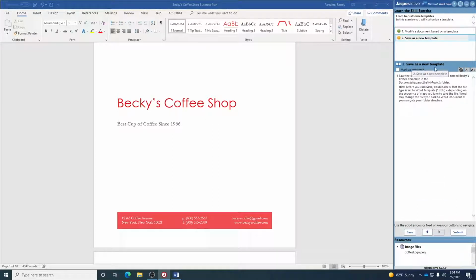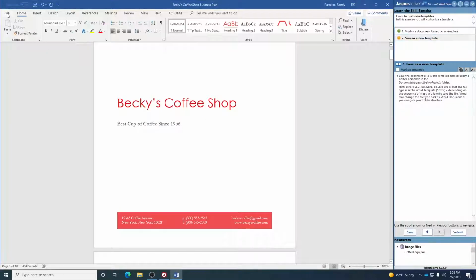Step 2, it says save as a new template. So we're going to save the document as a Word template named Becky's Coffee Template in the Documents Jasper Active My Projects folder. And then it gives you a hint. Before you click save, double check that the file type is set to Word template. Depending on the sequence of steps you take to save the file, Word may change the file back to Word document as you navigate to your folder structure.